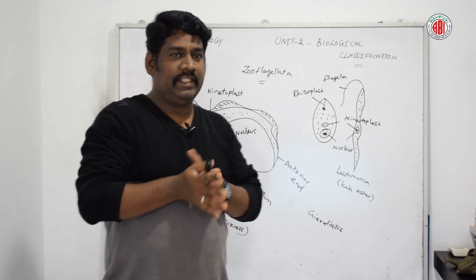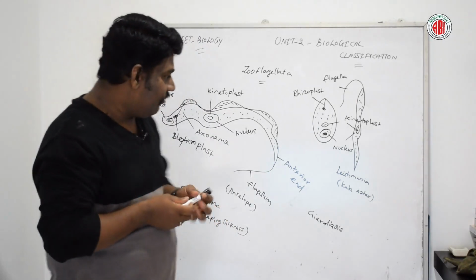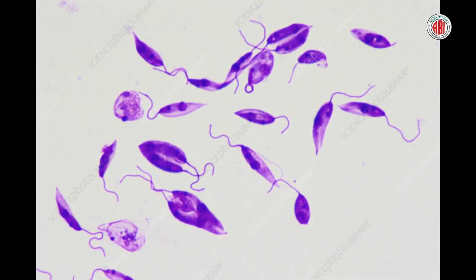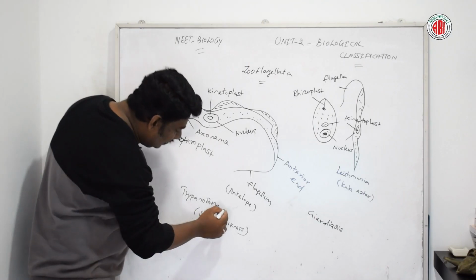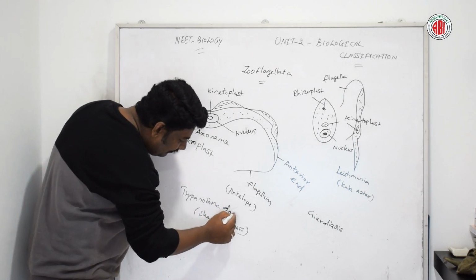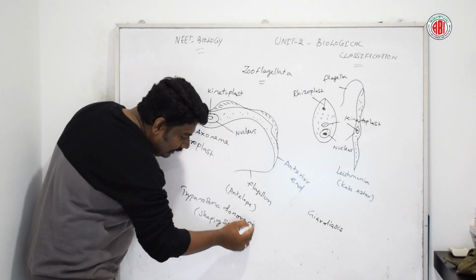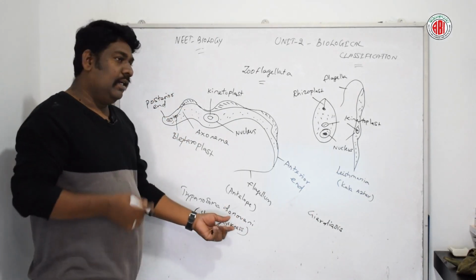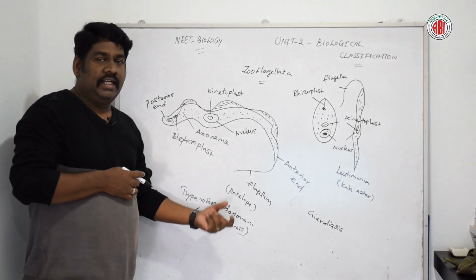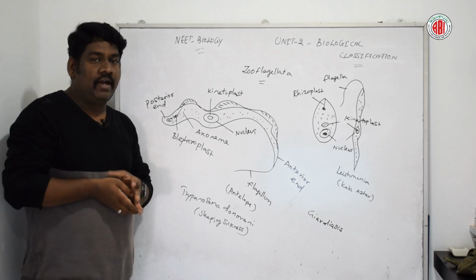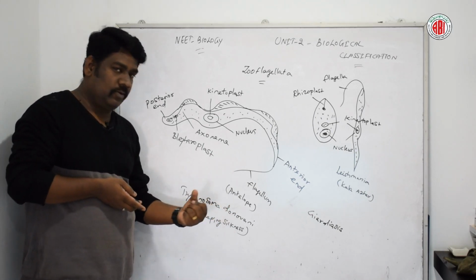Talking about Leishmania donovani, that is another important organism belonging to this Zooflagellata. This particular organism considers cats and dogs as the reservoir host.